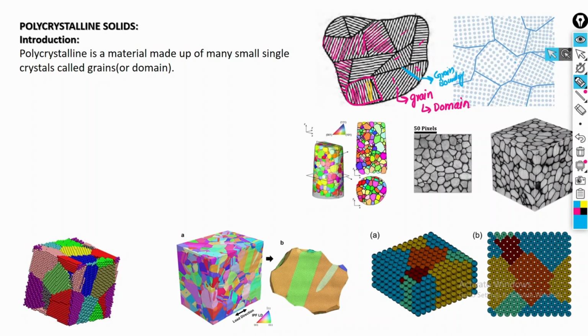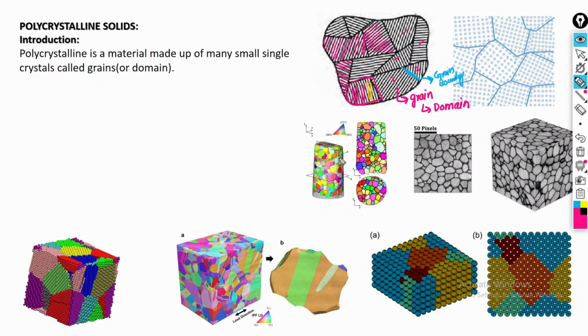Now this is the 3D view of that polycrystalline solid, and if we cut it vertically, it will give us such a shape. Here this is one domain, and this is the other domain, and these domains are separated by the grain boundaries.